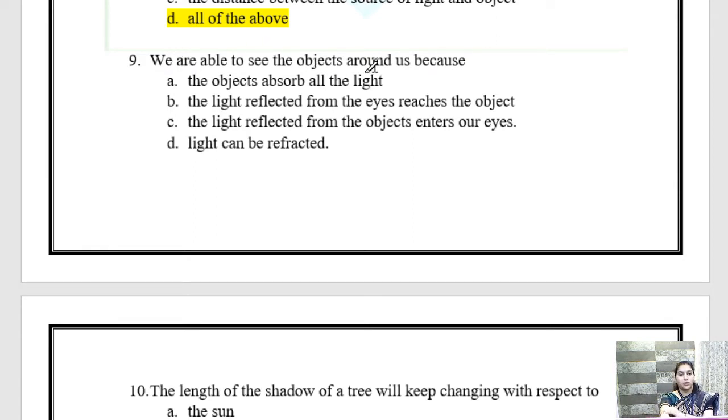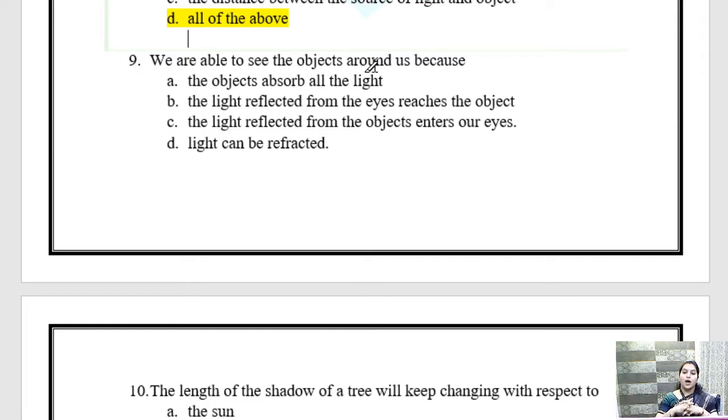If the room is dark, will we be able to see any object? No. So to see the object, the first very important thing is light should be there. Light should be there, only then will we be able to see the object, otherwise we will not.